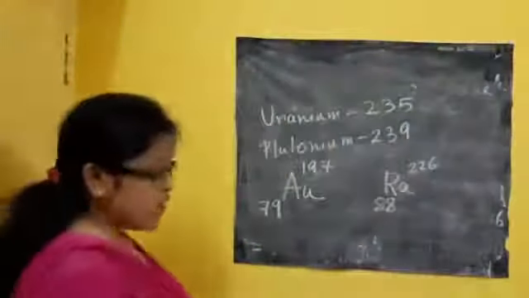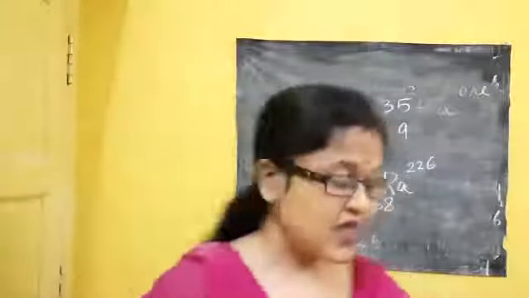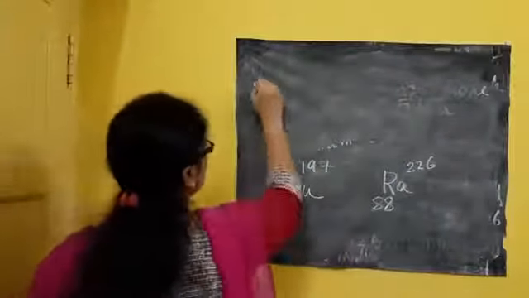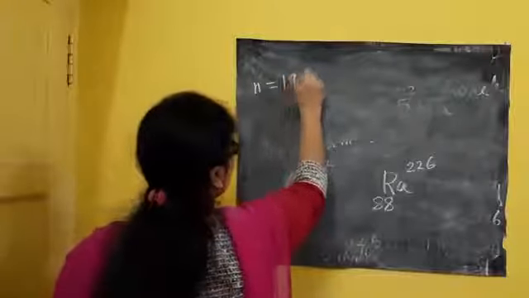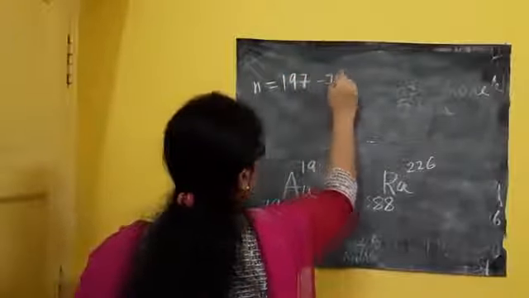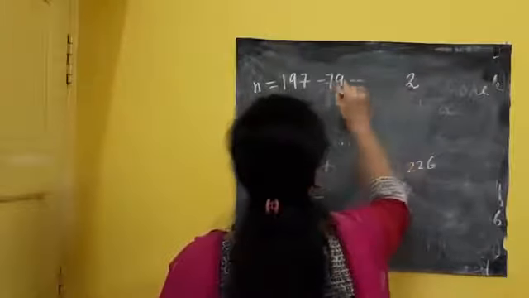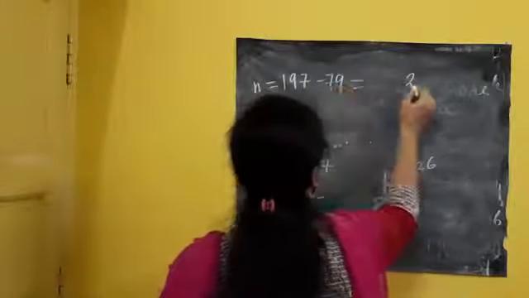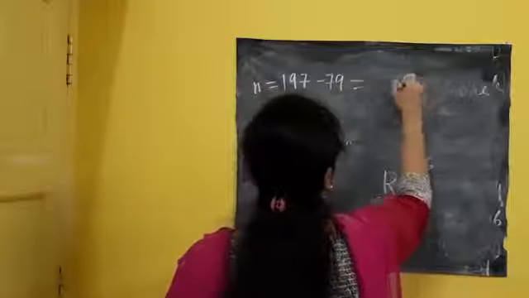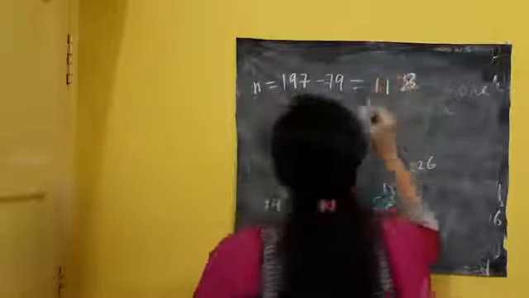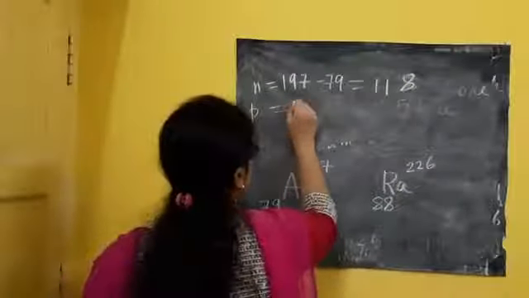Why? If I do the calculation, for gold the neutron number is 197 minus 79, so I am having 118 neutrons and 79 protons.